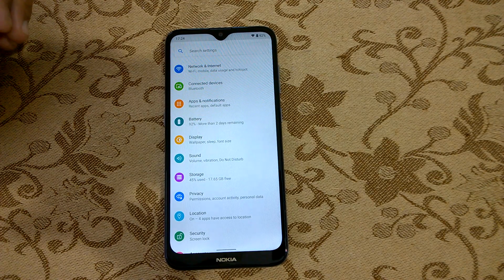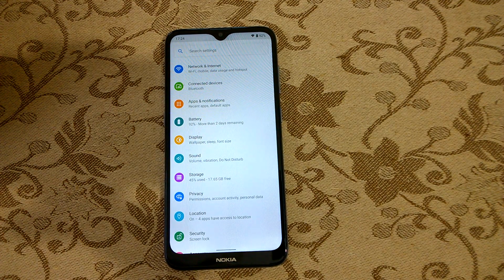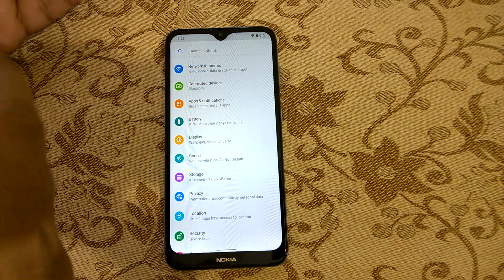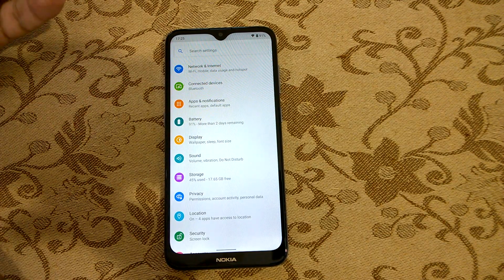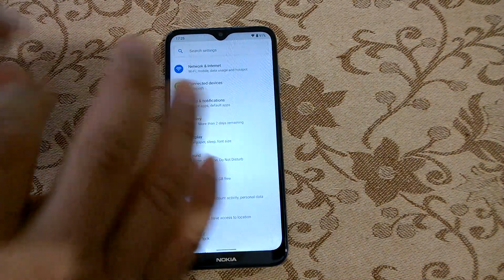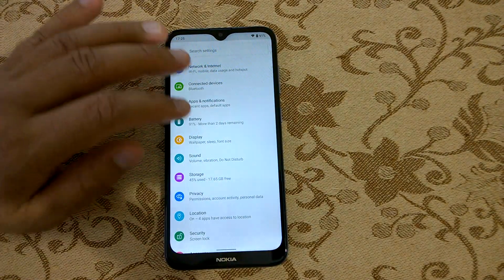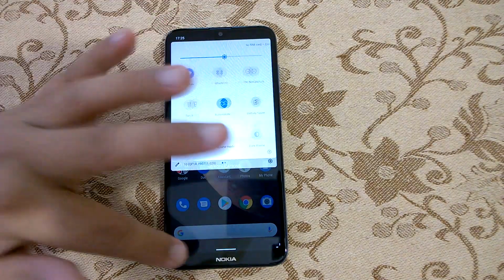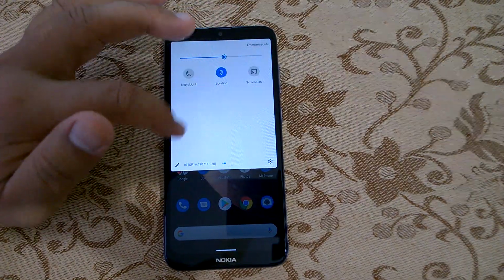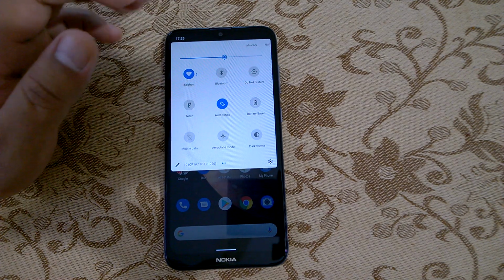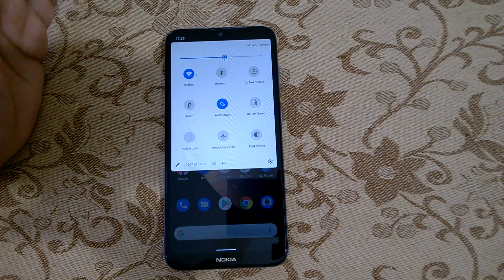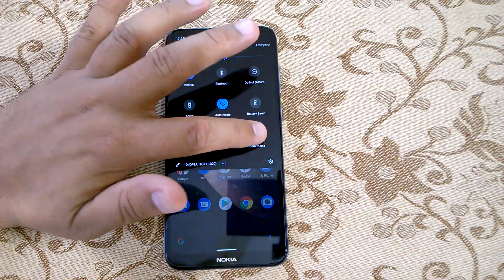Actually on Android Pie, the dark theme and light theme was not system wide, and obviously not app wide. There were issues where even in dark theme there were places where it was light, and in light theme there were places where it was dark. So now it is very uniform and it's really good. This is one thing that I know you would really like to use. And as I said, the good news is that with the latest Android 10 builds, HMD has enabled this quick action dark theme button. So you can directly disable or enable dark theme from here.